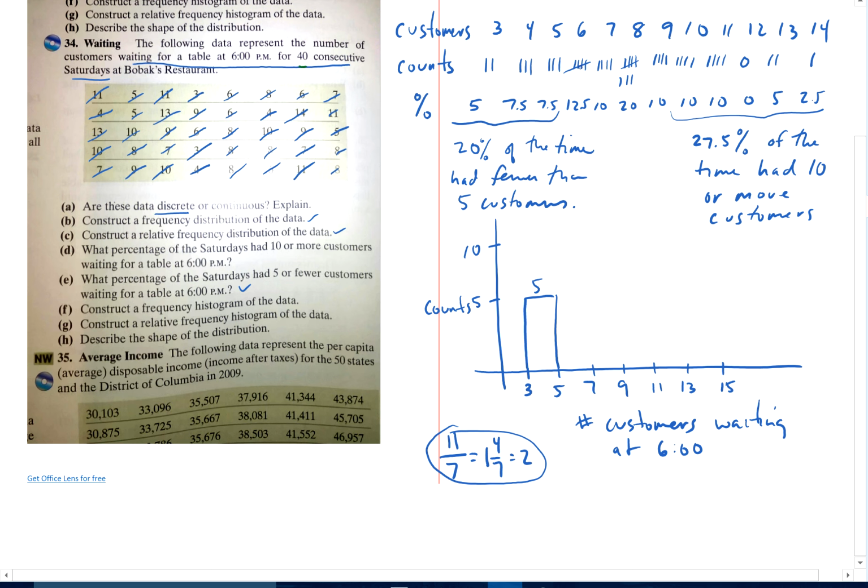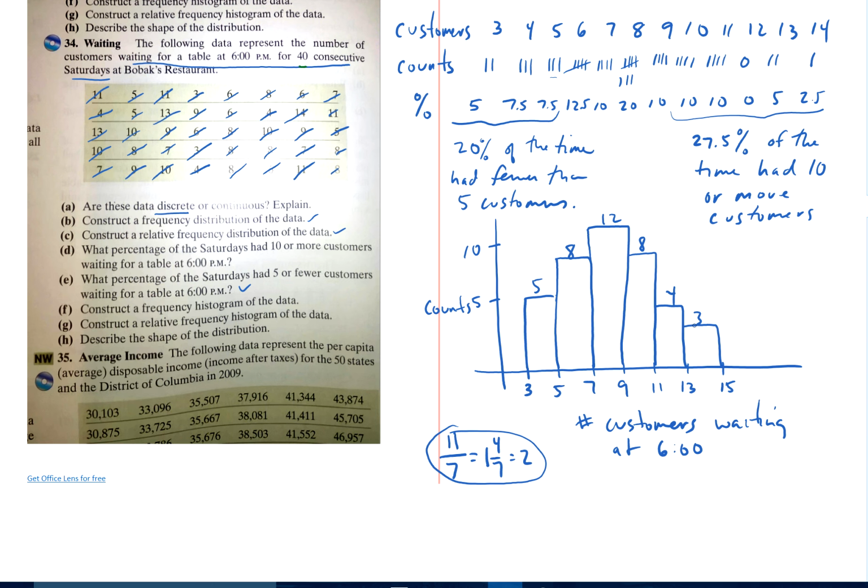So 5 and 6 is 3, 5 is 8. 7 to 9 is 7 and 8, so that's 8 plus 4 is 12. 9 to 11 is going to be 8. 11 to 13, so 11 and 12, is 4. And 13 to 15 is 3. Okay, there we go.